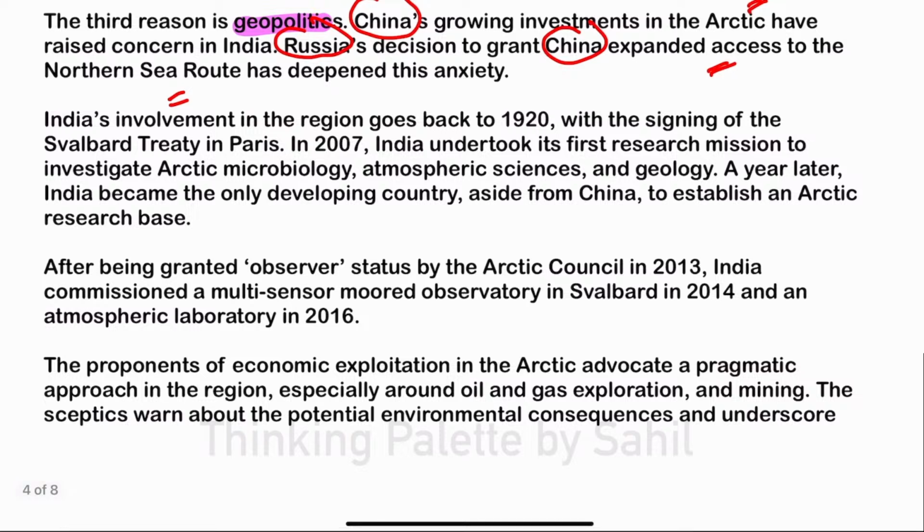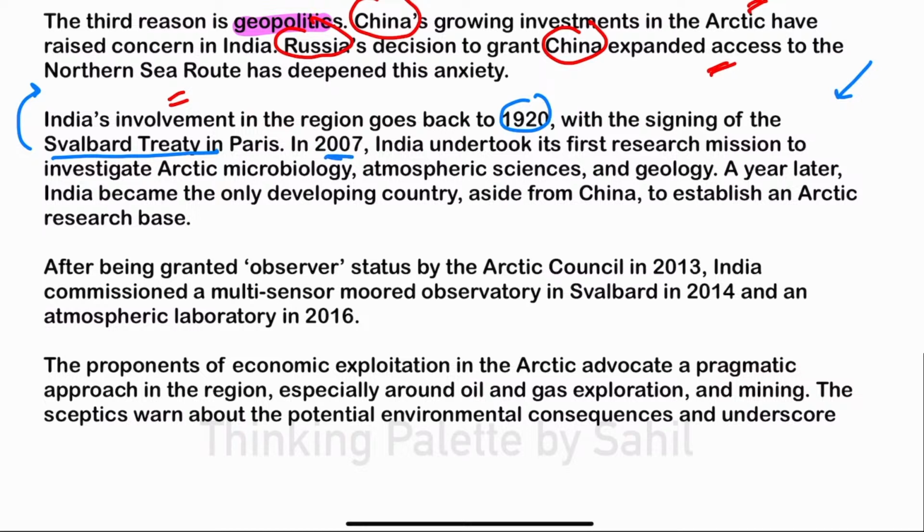Now, when we talk about India's engagement in the Arctic, it's not a new one. India's engagement in the Arctic goes nearly 100 years back. So what happened in 1920? The Svalbard Treaty was signed, fine, which allowed India to carry out research and scientific expeditions in the Arctic region.